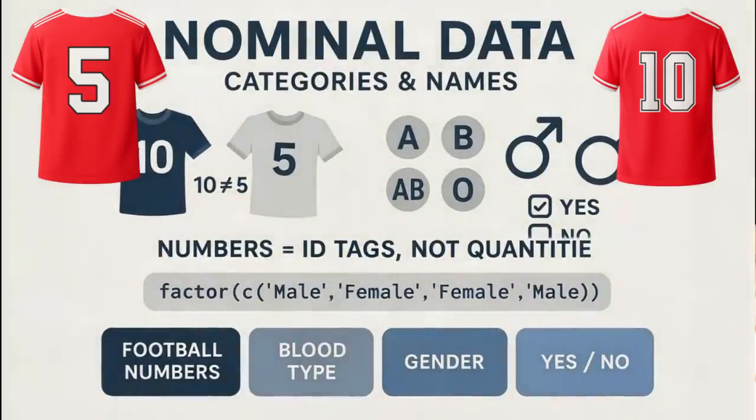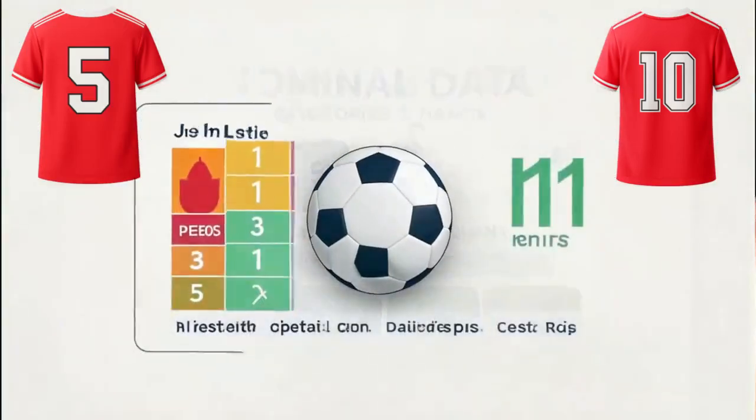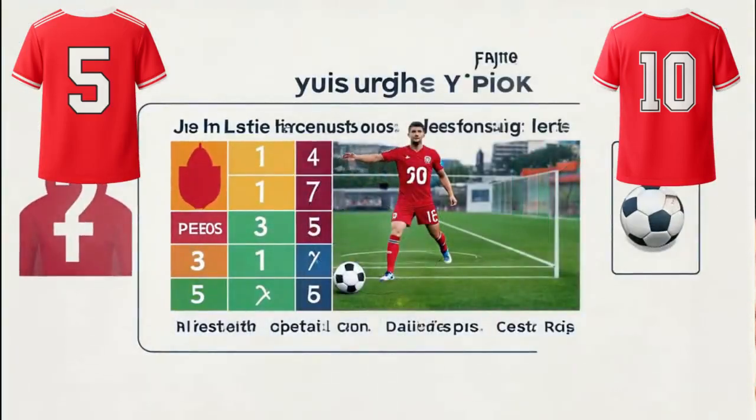Let's start at the bottom. Nominal data. Nominal comes from name. It's the simplest form of data. Jersey numbers on a football team. Blood types, yes or no. The number or label doesn't mean quantity. It just identifies a group. Jersey number 10 isn't twice as skilled as number 5. It's just an ID tag.